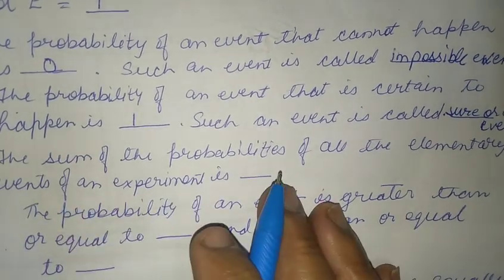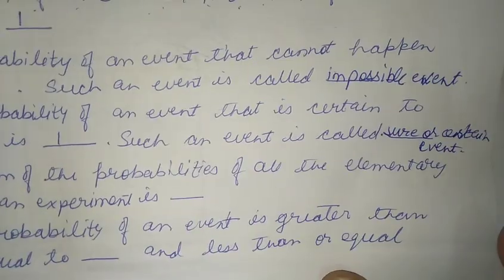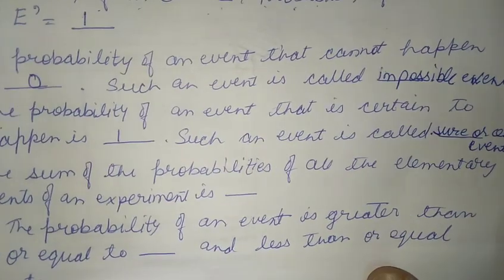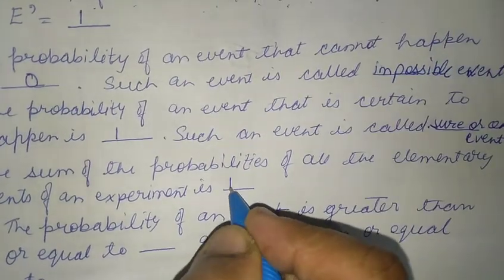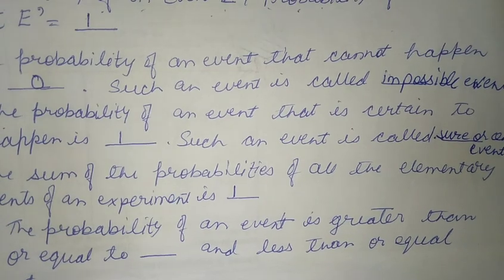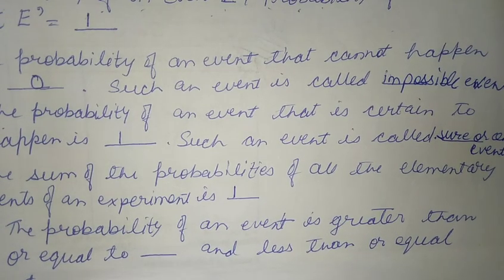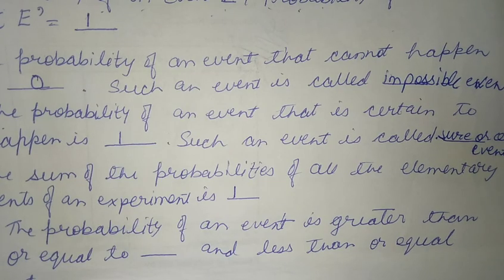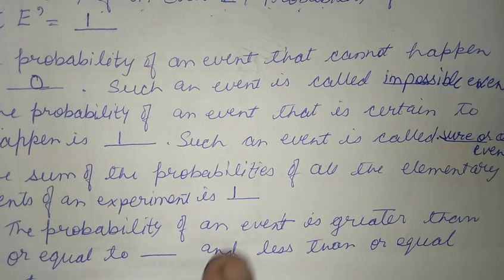The sum of probability of all elementary events in an experiment is 1. For example, when we throw a dice, probability of getting number 1 is 1 by 6, that is an elementary event, and probability of getting 2 is also 1 by 6, and that is also an elementary event. In this way, if we add all these elementary events, we get 1.